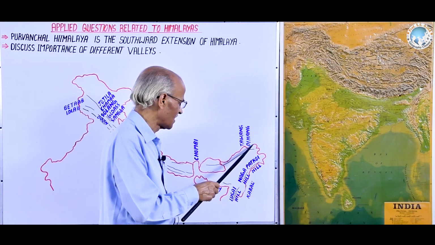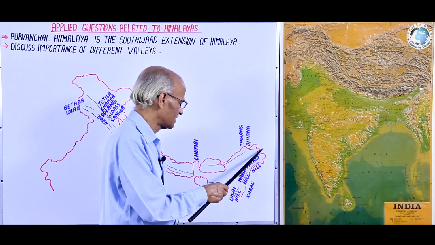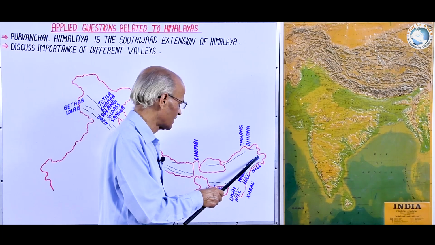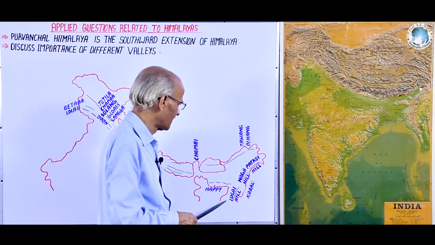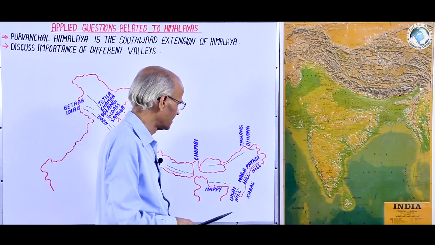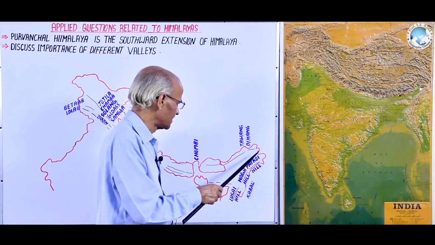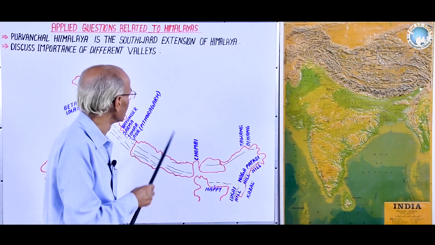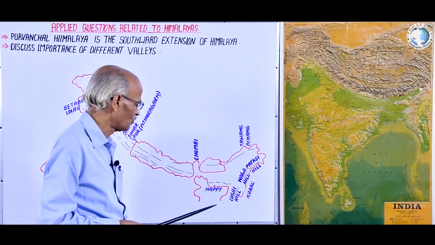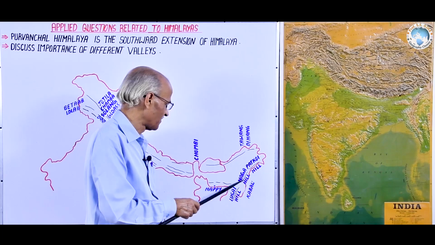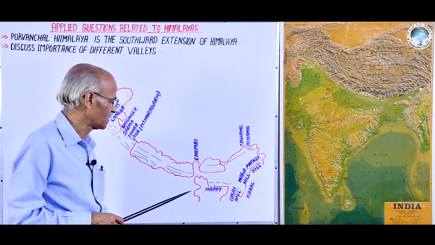The part of the Himalayas to the east of this gorge in Arunachal Pradesh and its southward extension in Nagaland, Manipur, Mizoram and Tripura is called the Purvanchal Himalaya, and it is an integral part of the Himalayan region. In this question we have to focus on two points. What are the proofs that the eastern Himalayas are part of the entire Himalayas? In proof, first is topography or relief.